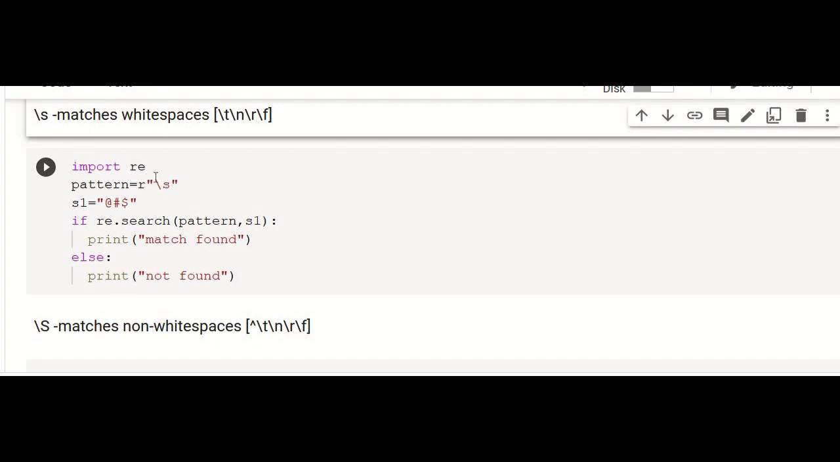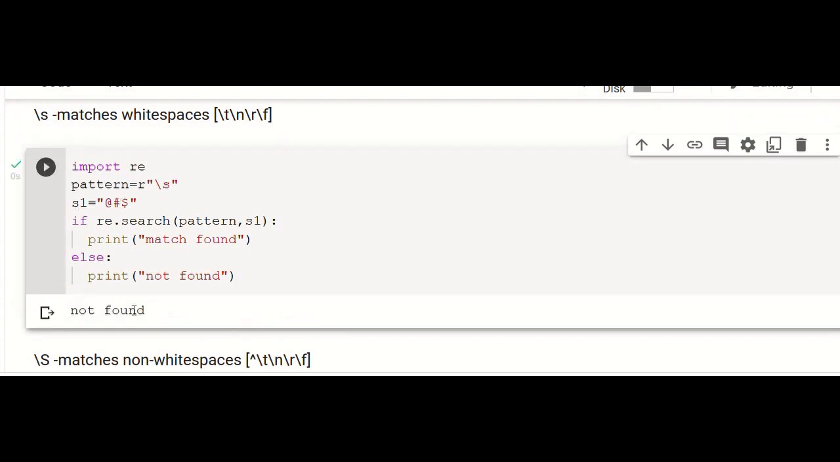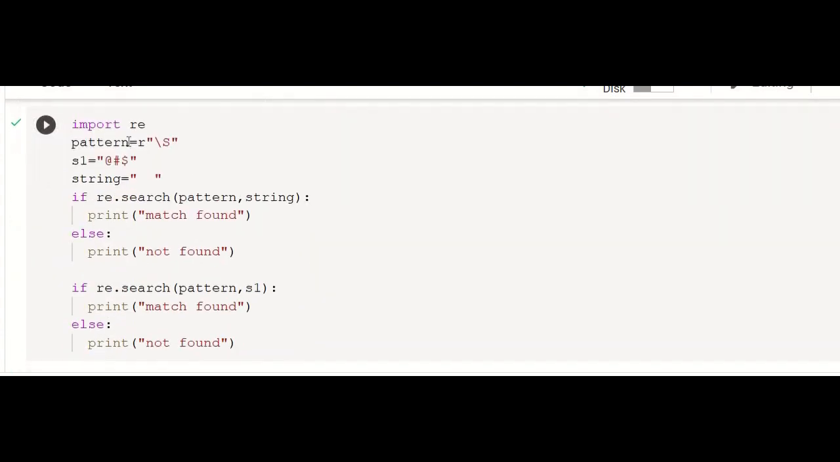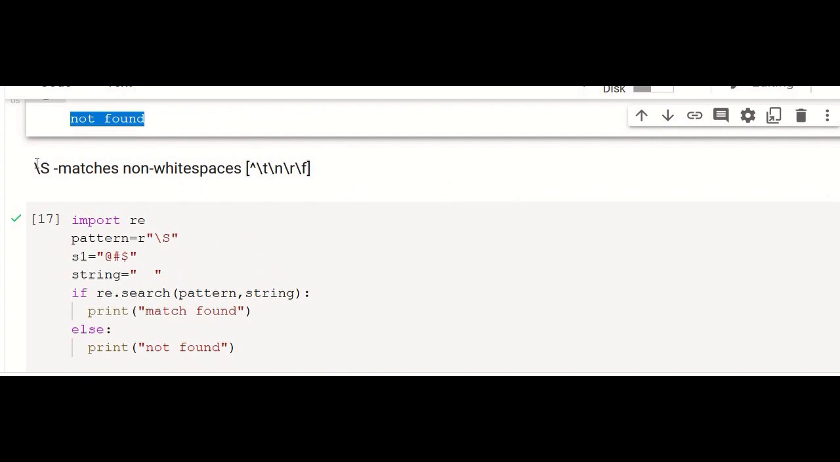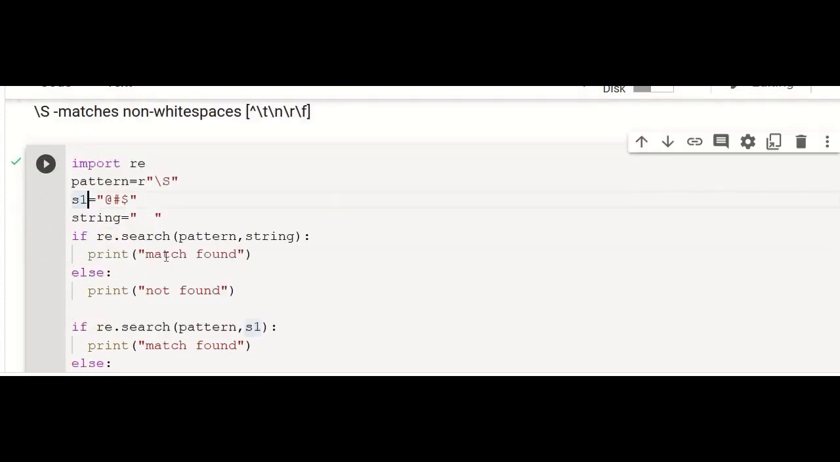Pattern equal to r and \s. And here we have given some special characters. That match should not be found. That should be our expected answer, and yes, we got it. And the next one is capital \S. It's just the opposite of this. Other than the white spaces, you can have any character. Now this match will be present.